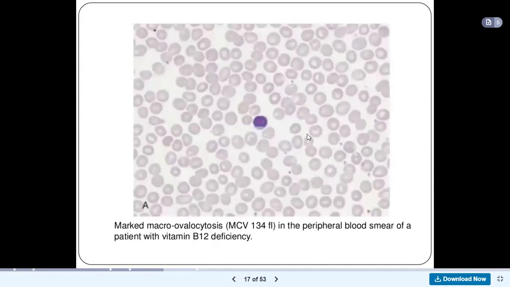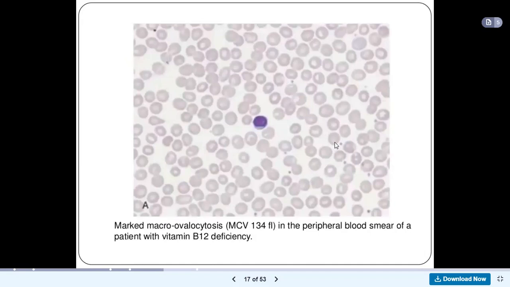You can see this blood smear. We said that the normal shape of the red blood cells is supposed to be a biconcave disc. But these cells here are looking oval in shape, so we have ovalocytosis. And the cells are looking bigger than the normal red blood cells, so we call it macro-ovalocytosis. They are bigger than they should be. In this diagram, the mean corpuscular volume is 134 femtoliters, so greater than 100.